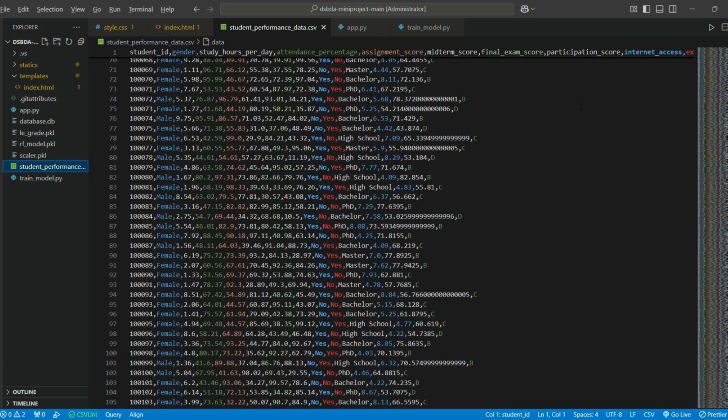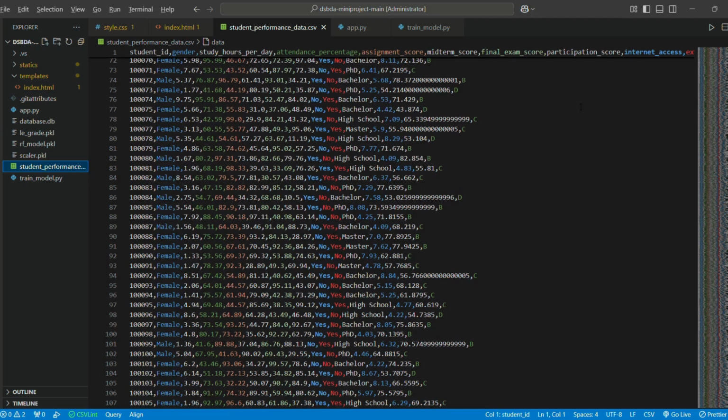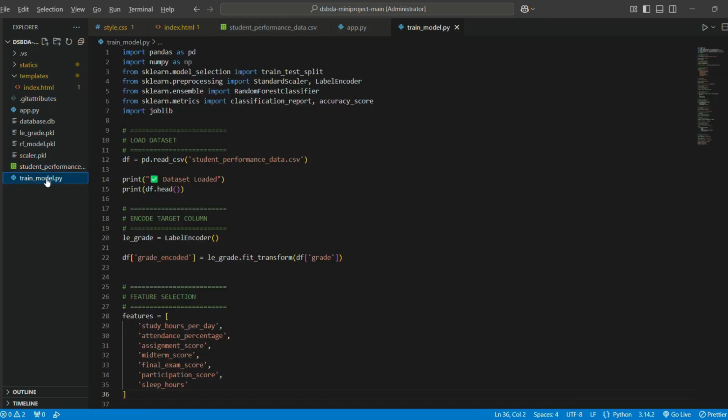The dataset is used to train the random forest machine learning model so that it can learn patterns between student performance parameters and final grades. During the preprocessing, missing or unnecessary columns are removed. Features are selected. Grade labels are encoded into numerical values. Feature scaling is performed using standard scaler. After the preprocessing, the data is divided into training and testing data.